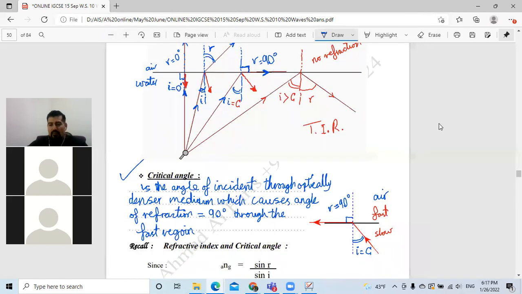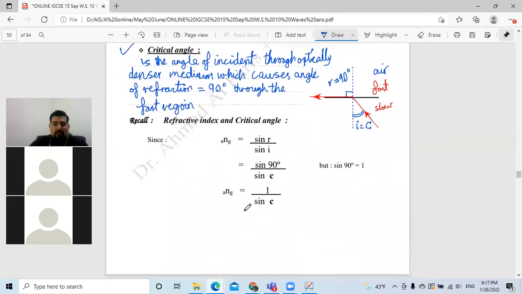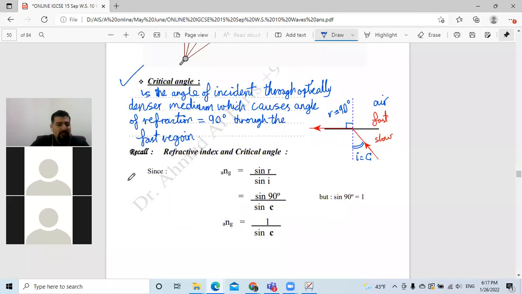So we know that Ni sine I is equal to Nr sine R, right? When we talk about the critical angle, the other angle is supposed to be how much? 90 degrees.